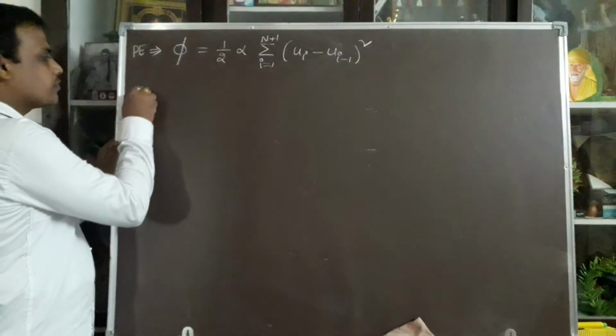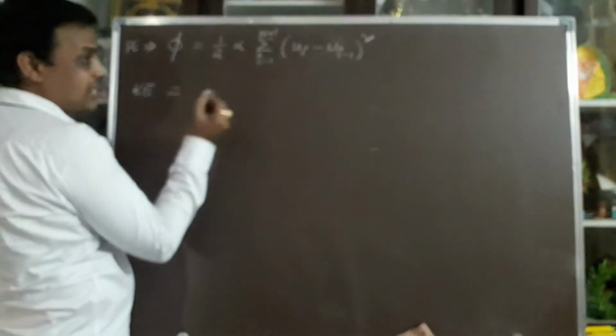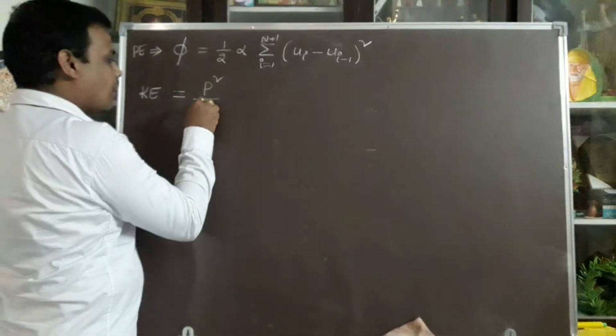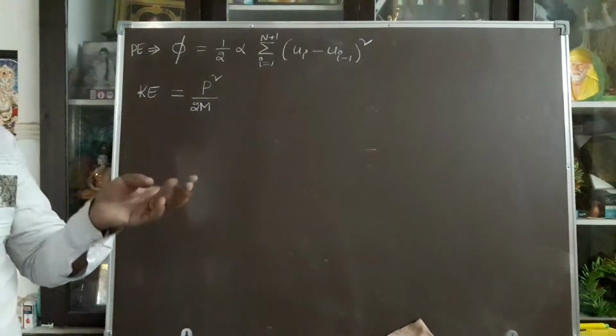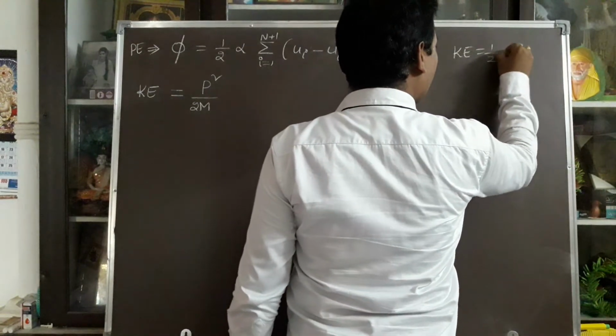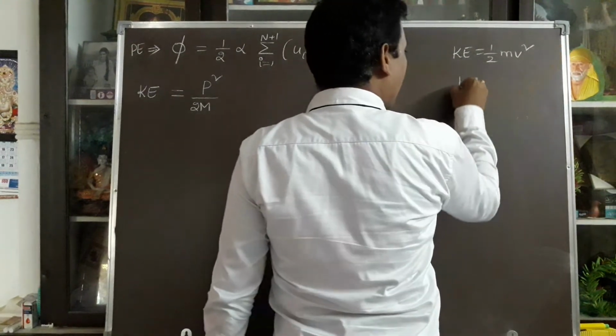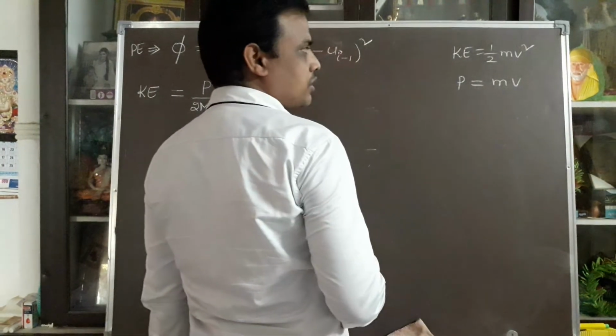So this is potential energy. What about kinetic energy? Kinetic energy can be represented in terms of momentum as p square by 2m. Already we derived the relation between momentum and kinetic energy. The basic relation is kinetic energy equal to half m v square, and momentum is mass into velocity.